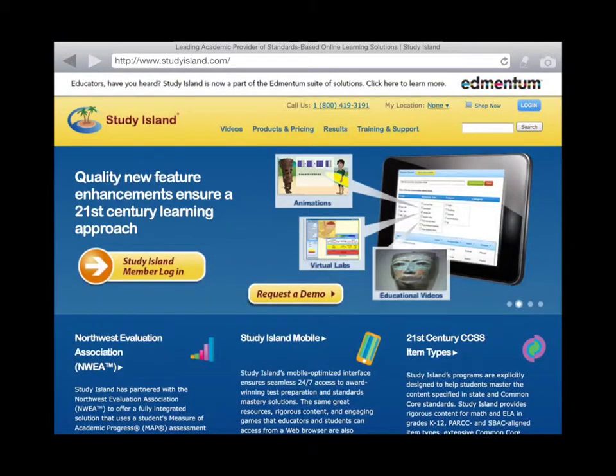Studyisland.com. And now that we're at studyisland.com, you have to go right over here, there's a login button. Let's go ahead and log in.